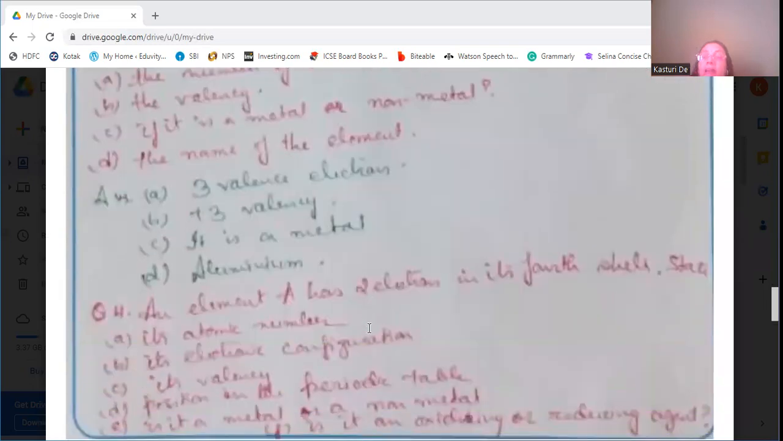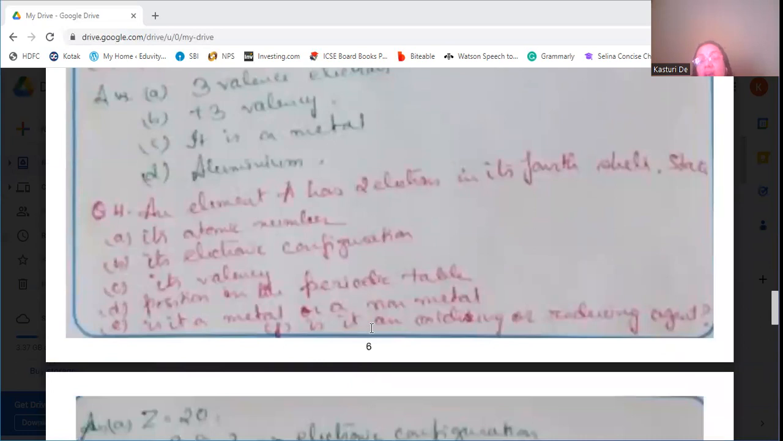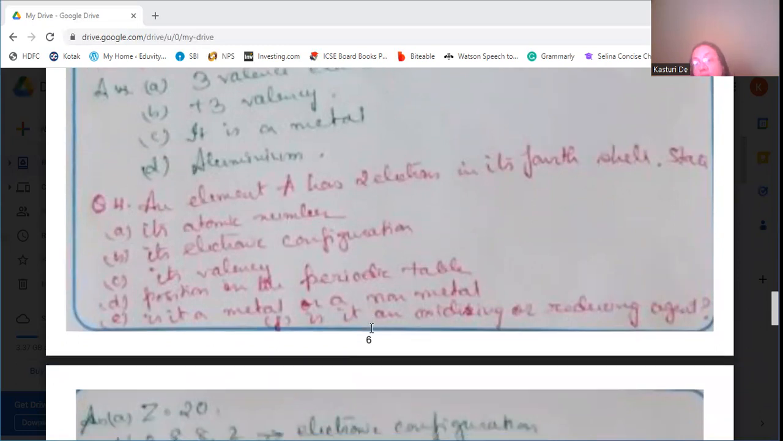Okay, then an element A has 2 electrons in its fourth shell. That means it has 4 shells, 2 electrons in its outermost shell. State its atomic number, its electronic configuration, its valency, the position in the periodic table, whether it is a metal or a non-metal, and is it an oxidizing or reducing agent?